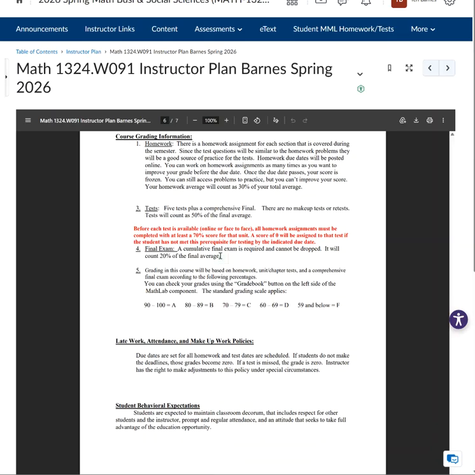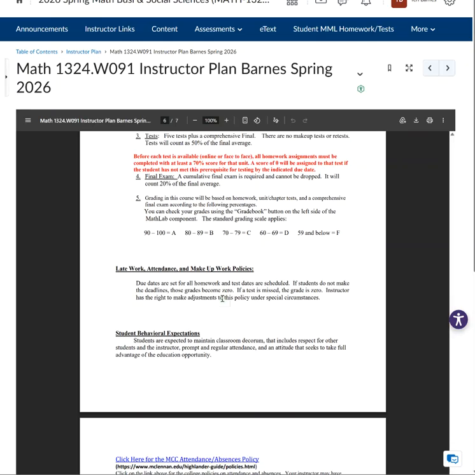The final exam is cumulative. It covers everything, and it counts 20%, and you get one shot at that. So you want to prepare for that.